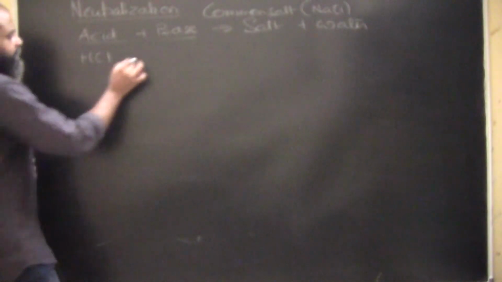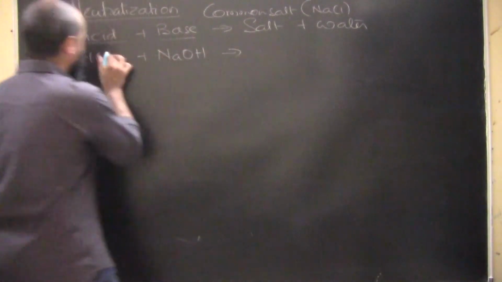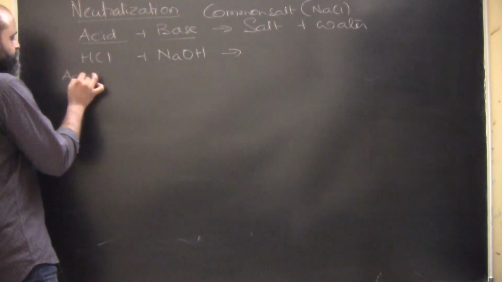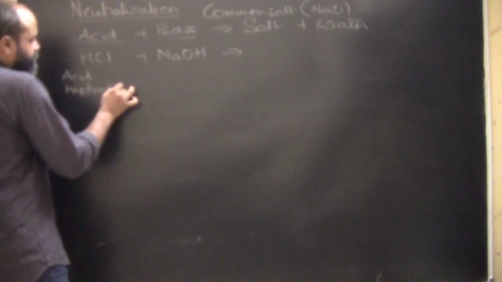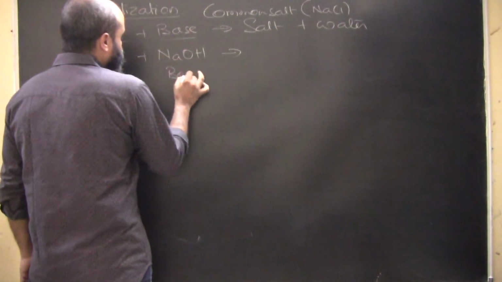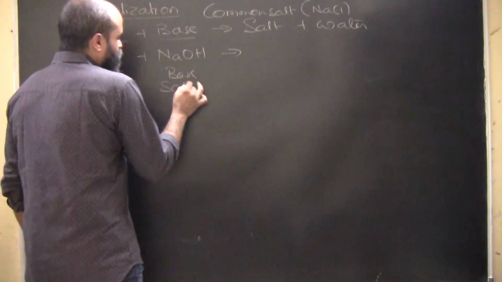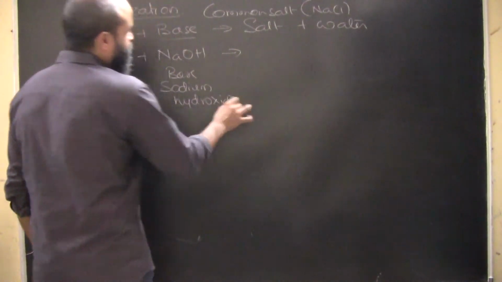So let's take an example here. Any acid, let's say HCl, and a base, let's say NaOH. What will it form? This is an acid, hydrochloric acid, and this is a base, sodium hydroxide.